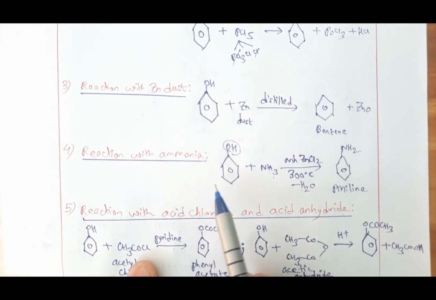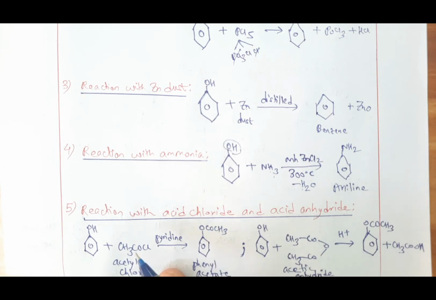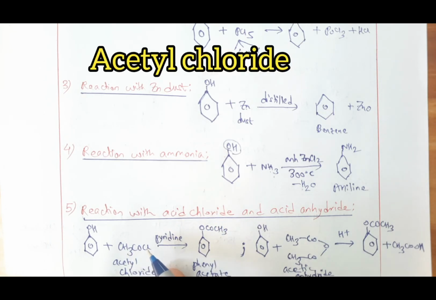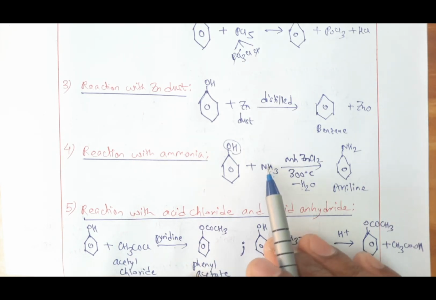Now reacting with acid chloride. Acid chloride is a general name, and the particular formula of acid chloride is CH3COCl. This compound is known by the name acetyl chloride, CH3COCl. And these two react in the presence of a catalyst like pyridine. So when you react these two compounds, students, see what happens here.